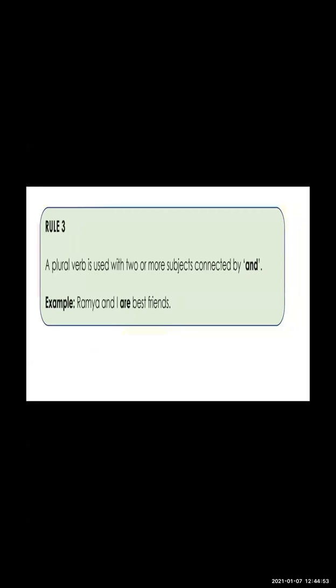Rule number 3: a plural verb is used with two or more subjects connected by and. Ramya and I are best friends. They are plural, so we have used the verb are. As simple as that. Let us see your workbook pages where we have given examples. Wait a minute.